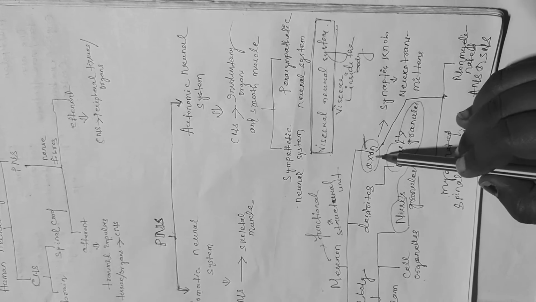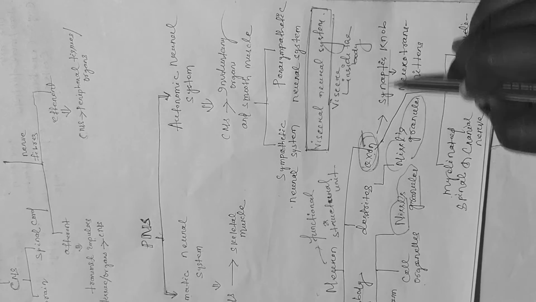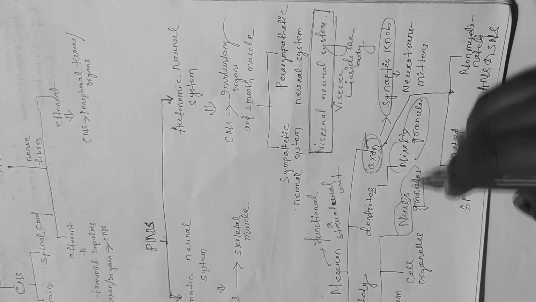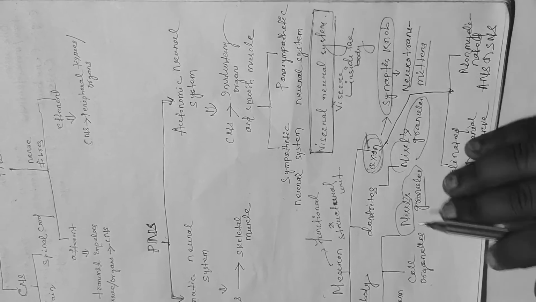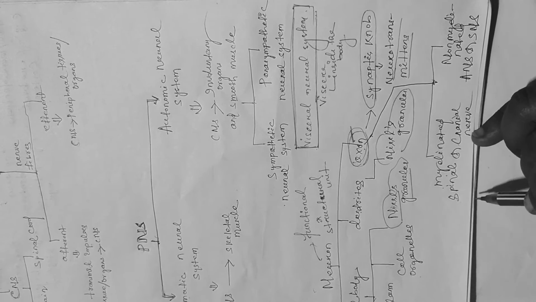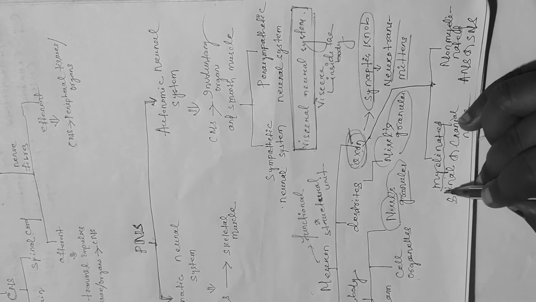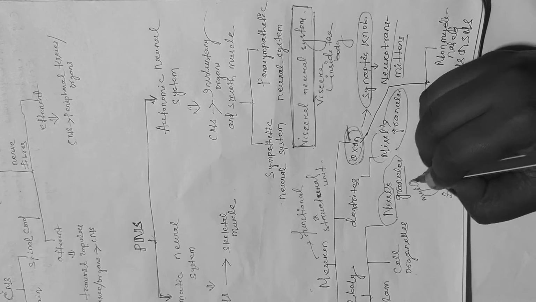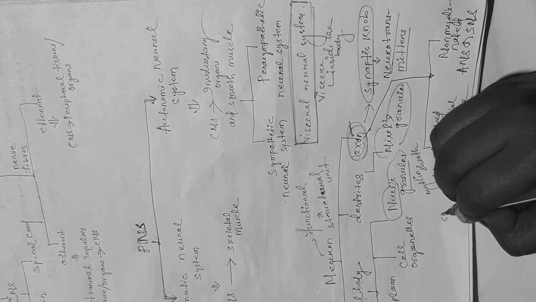Next, axon. The terminal of the axon is made up of the synaptic knob, a bulb-like structure, and inside that synaptic knob there are chemicals known as neurotransmitters. Axon may be myelinated or non-myelinated. A myelinated axon has a myelin sheath and Schwann cells.